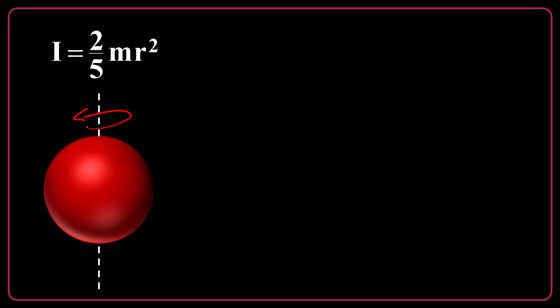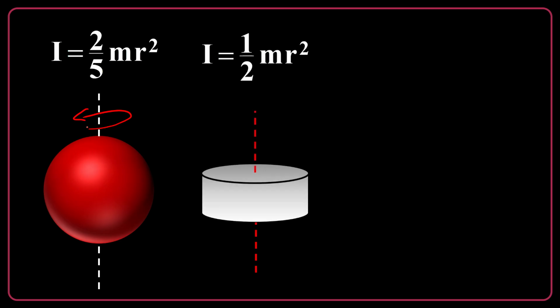R is the radius of the sphere and m is the mass. For a cylinder or a disk rotating around its axis, it is a half of m r squared. R is the radius of the disk and m is the mass.